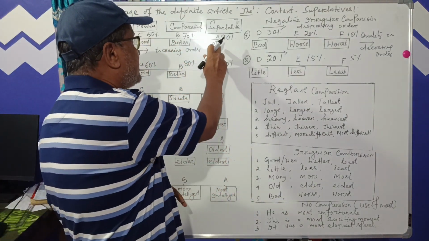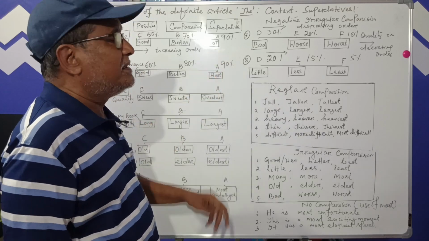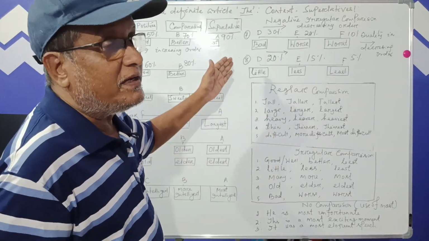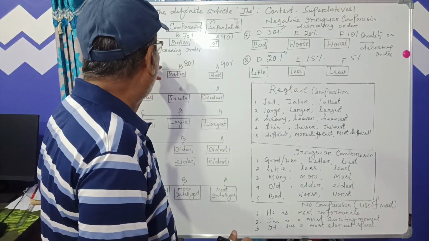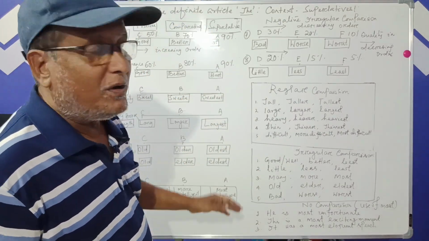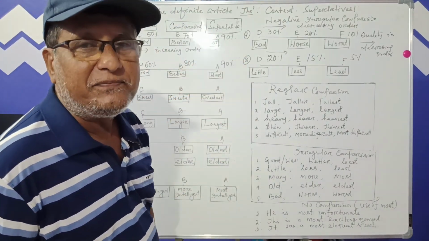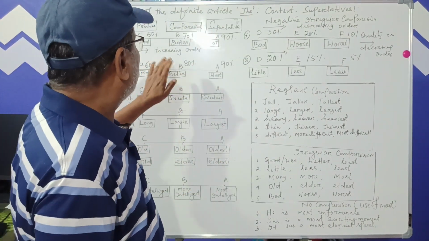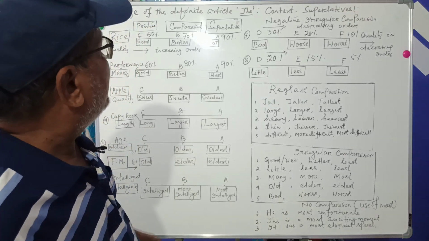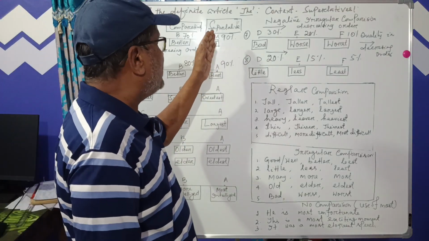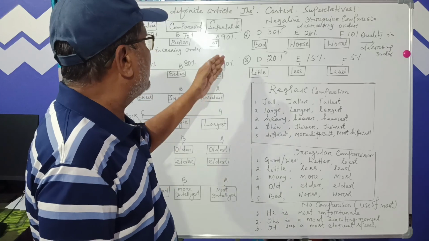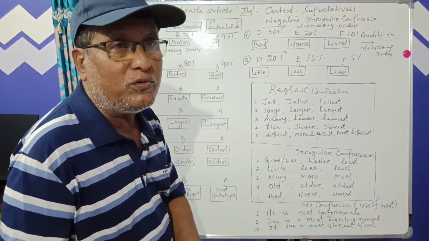And you see the third one, the last one, the super quality. It is the best of all these three. So I got an idea why he used 'the' here. So this is superlative, meaning absolute.